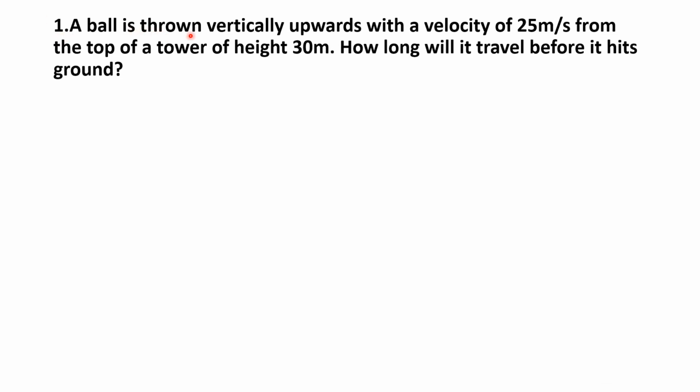A ball is thrown vertically upwards with a velocity of 25 meter per second from the top of a tower of height 30 meter. How long will it travel before it hits the ground? Options are A 6 seconds, B 5 seconds, C 4 seconds, D 12 seconds.